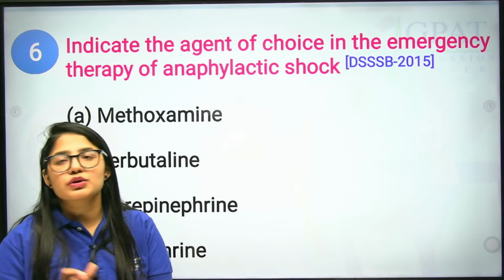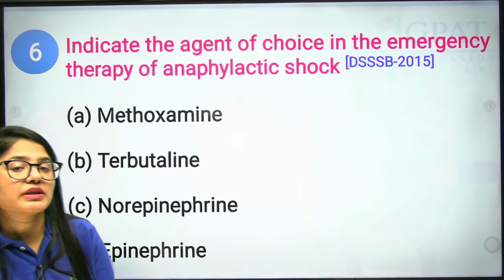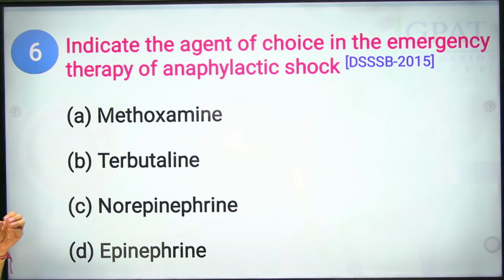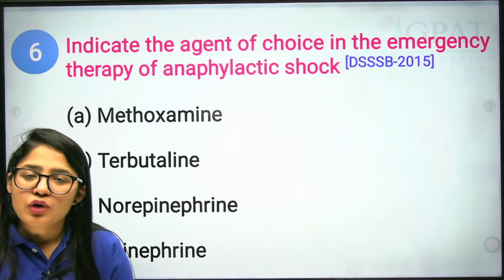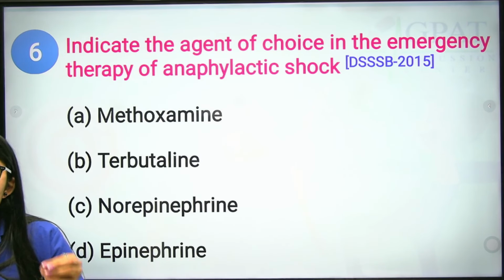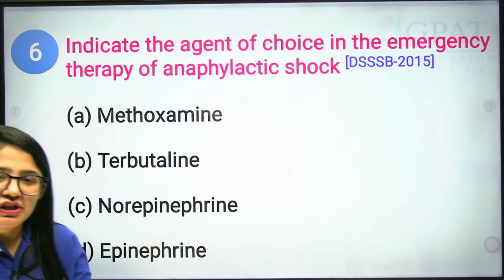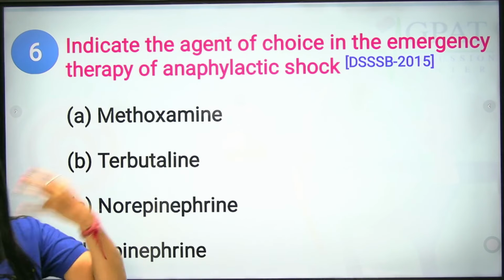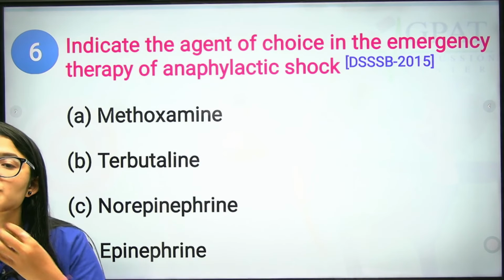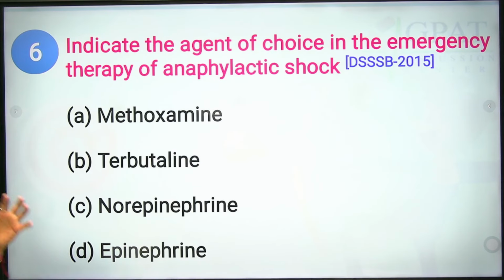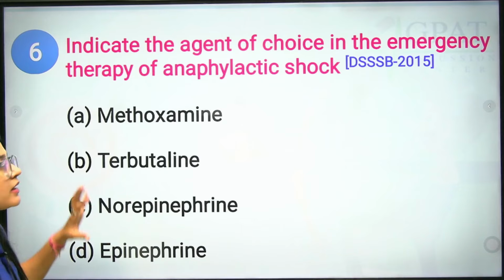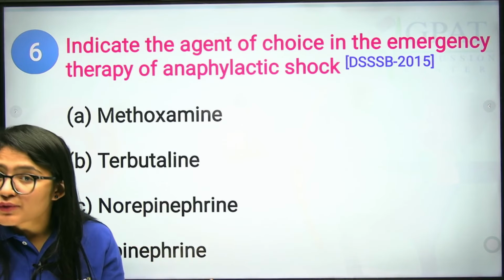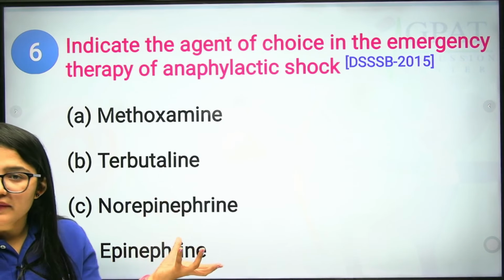This is the previous year question from DSSB 2015. Okay, so what is an anaphylactic shock? It is a type of severe allergic reaction in which your airways close, your BP drops, and you have a huge bronchospasm as well as swelling. Clear? So these are the symptoms of anaphylactic shock.